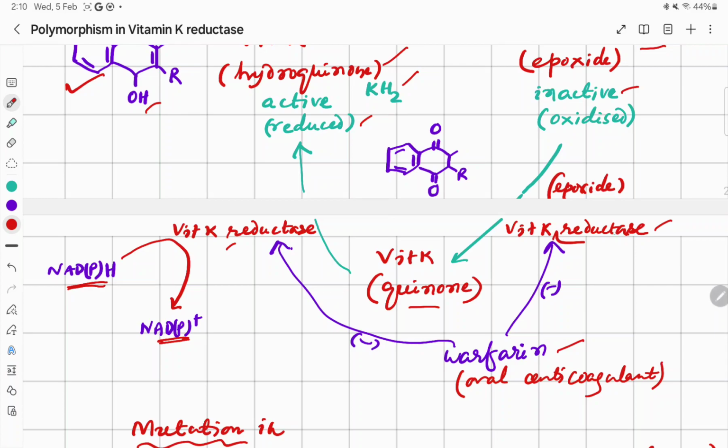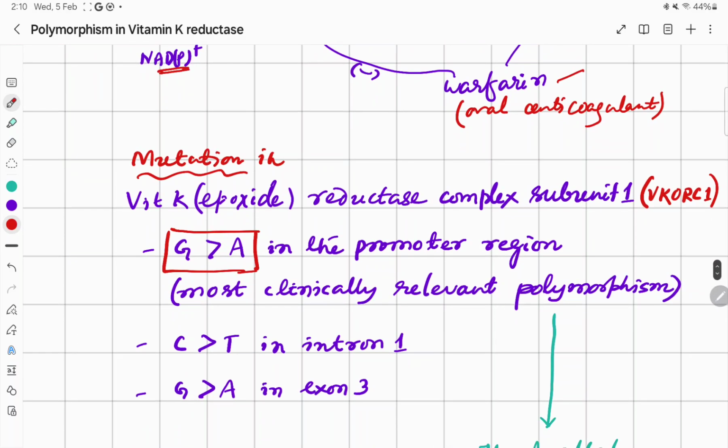This enzyme vitamin K epoxide reductase, in short VKORC1, vitamin K epoxide reductase complex subunit 1. There are mutations or genetic variations in this enzyme, and the most clinically relevant genetic variation is G4A in the promoter region of the gene.